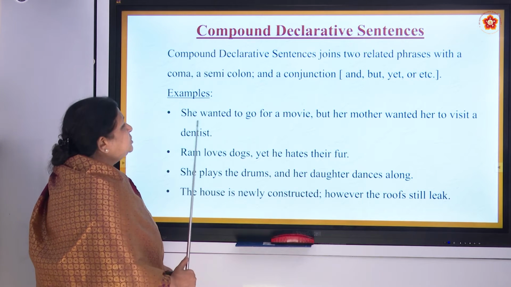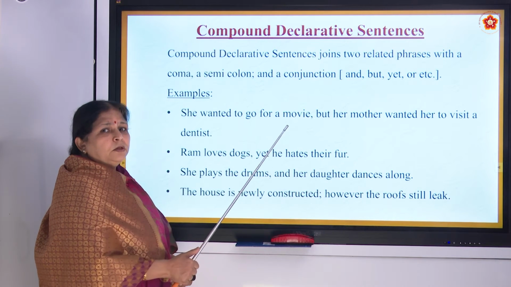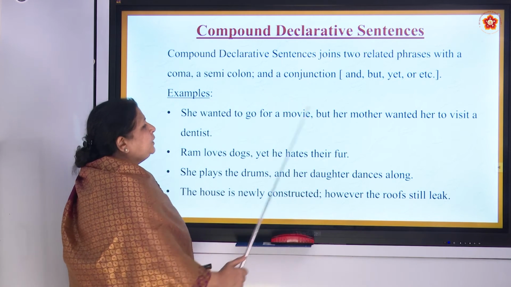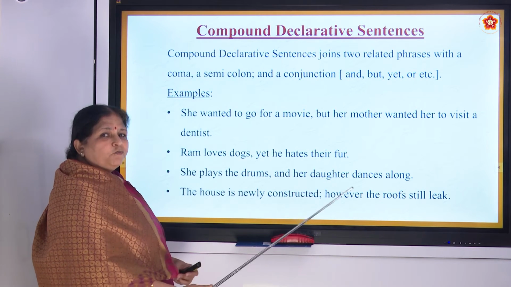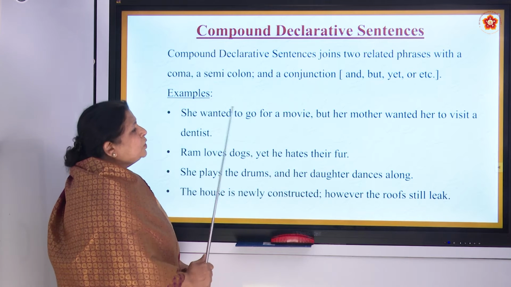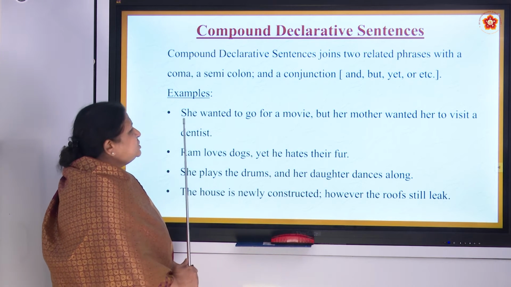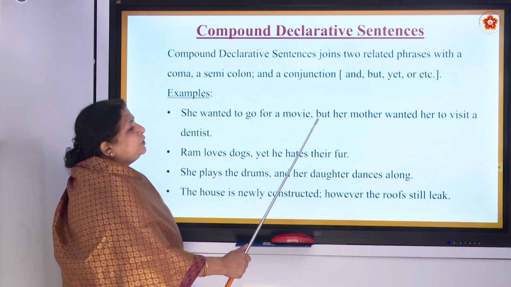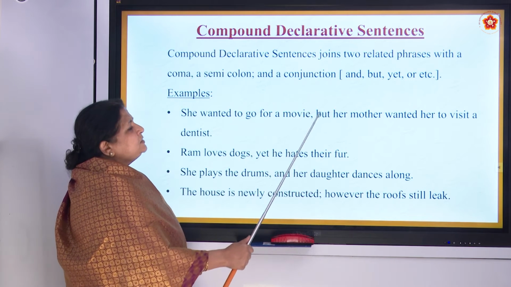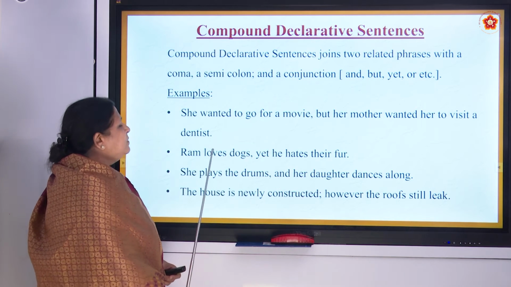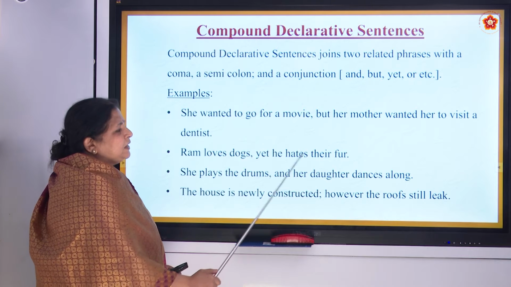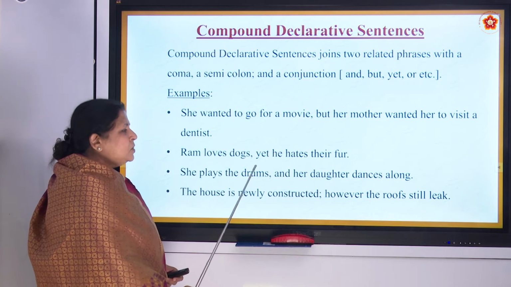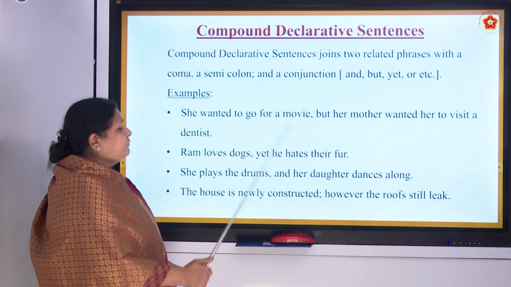She wanted to go for a movie, one full sentence. Her mother wanted to visit a dentist, that is also a full sentence. But we are talking about two people, she and her mother, who are related to each other. We can put a but, that is a conjunction, in between. Ram loves dogs, yet he hates their fur.